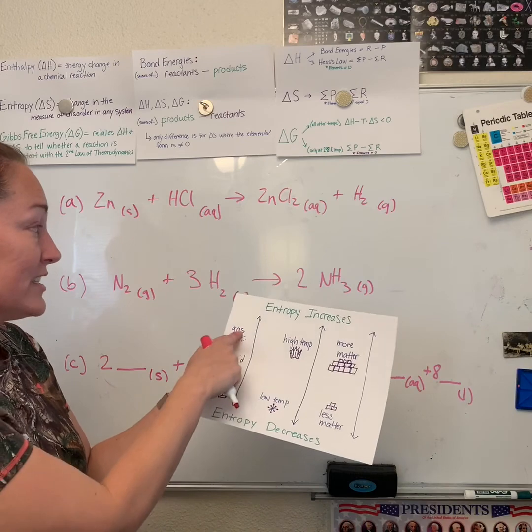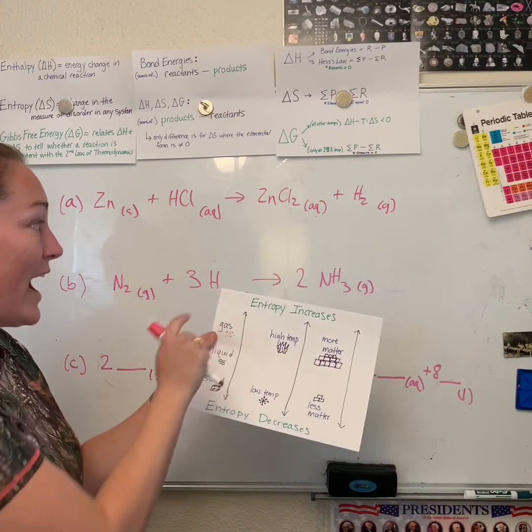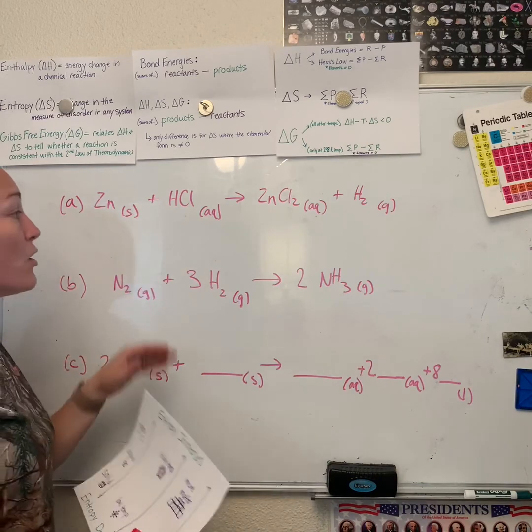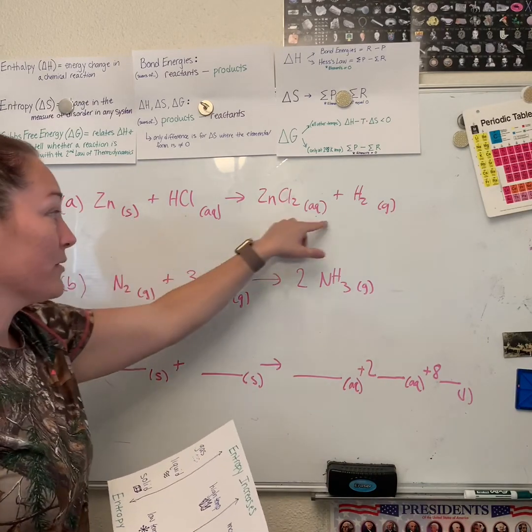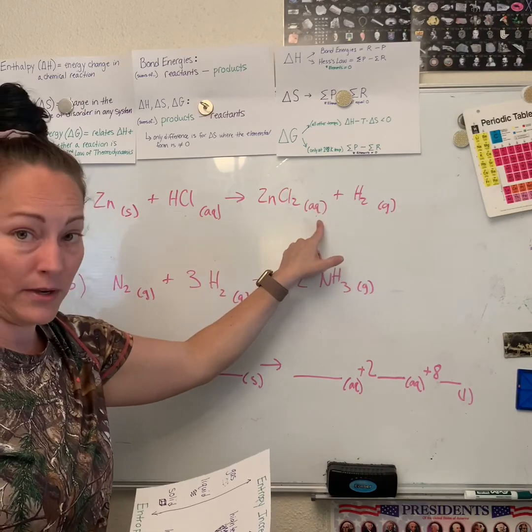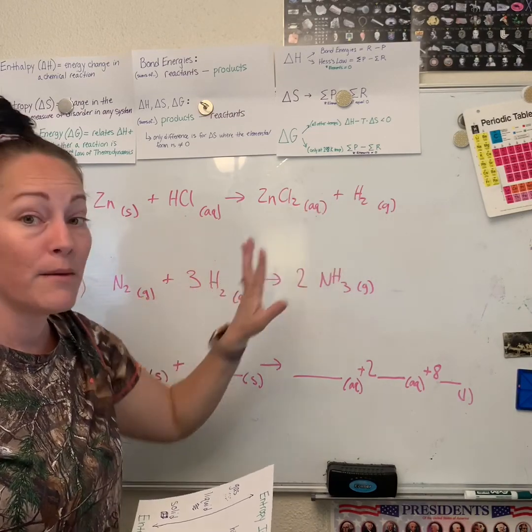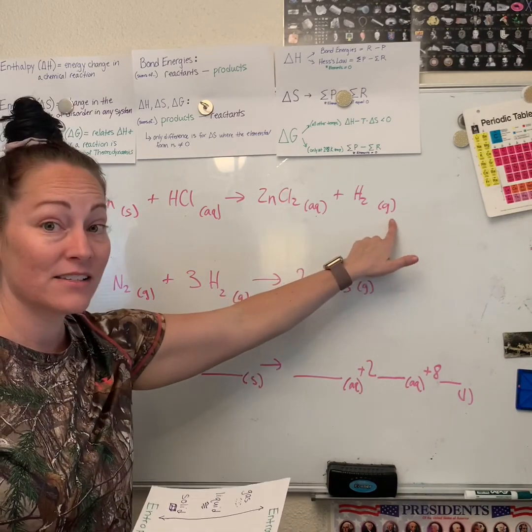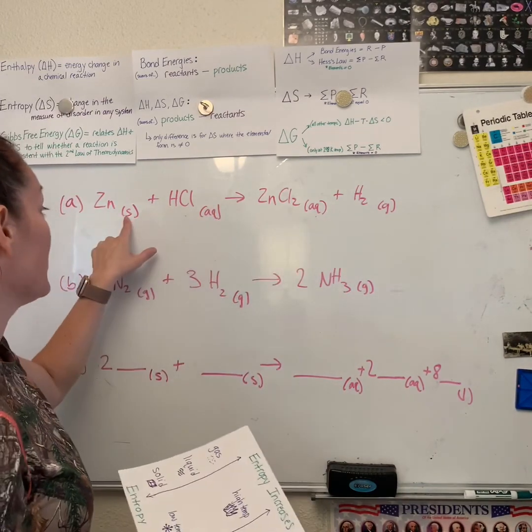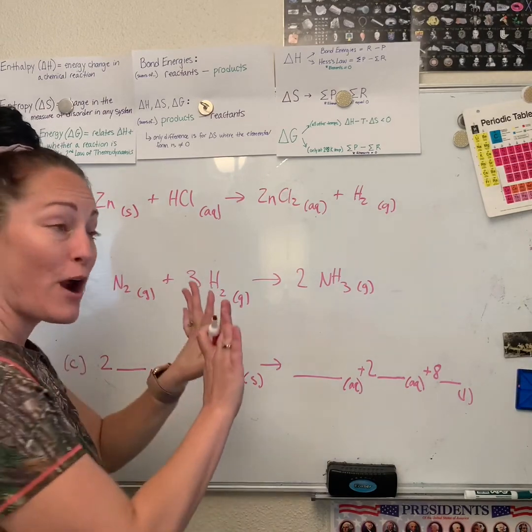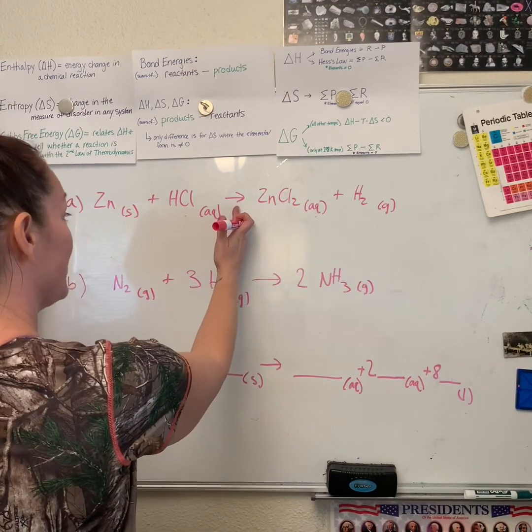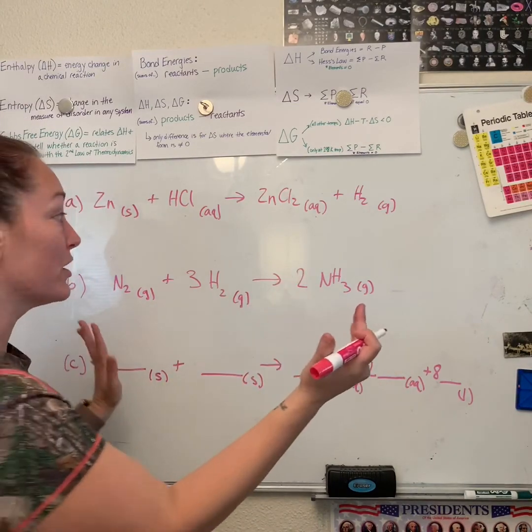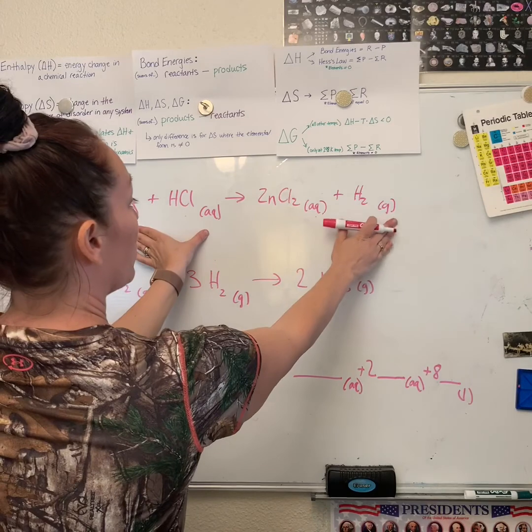When we look at these phases, solid, liquid, gas, we should be able to tell. This is why these phase symbols are so important. We should look: solid, aqueous, aqueous, gas. Aqueous is basically a liquid, okay? The most disordered, the highest state of entropy is gonna be your gas, followed by your aqueous and liquid, followed by your solid. So basically, we're just gonna compare both sides, okay? We're gonna compare this side and see which one has a gas. We'll always start with the gas, that's the most disordered. So if I look between these two, this is the only side that has a gas.